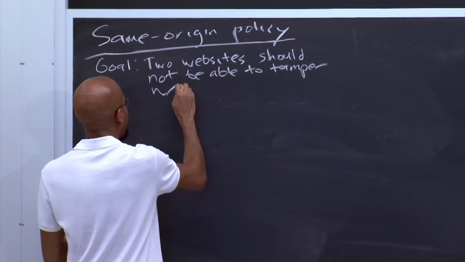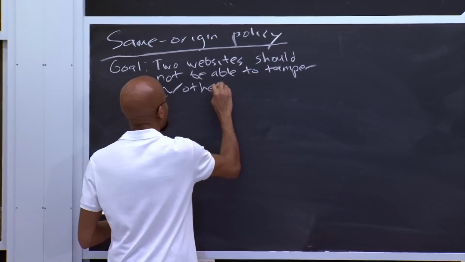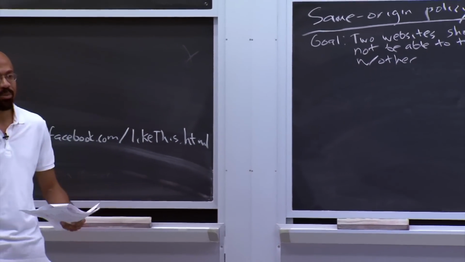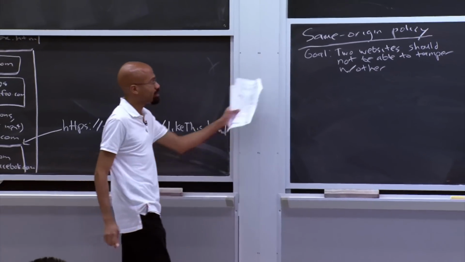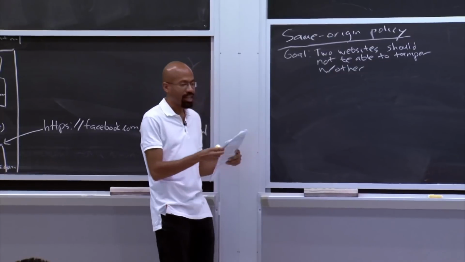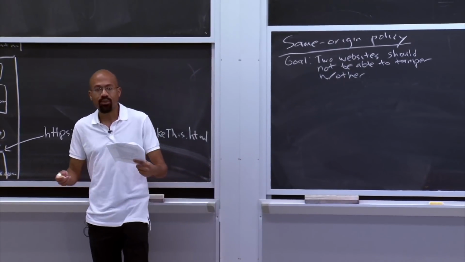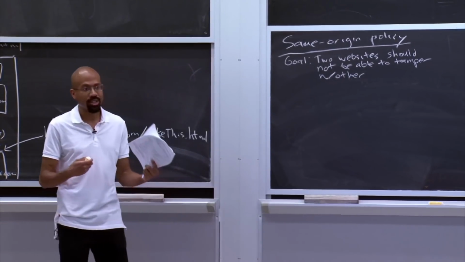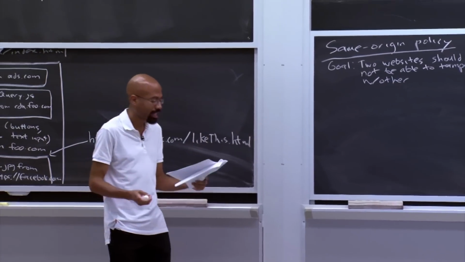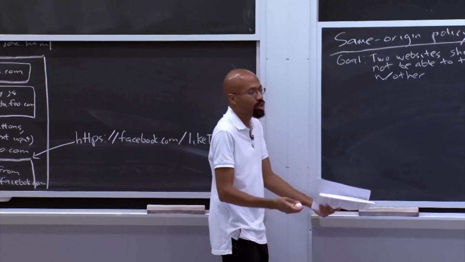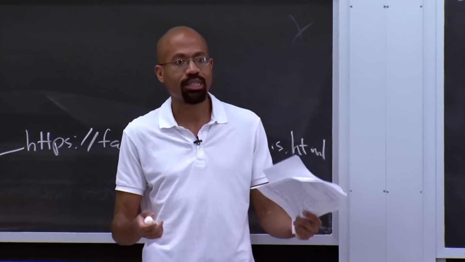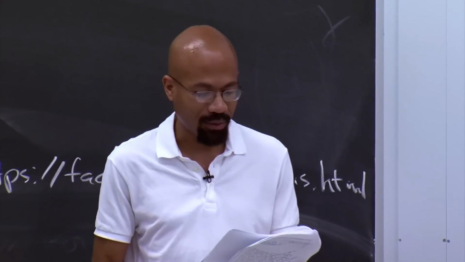And so defining what tampering means was actually easier when the web was simpler, right? But as we keep adding these new APIs, it's more and more difficult to understand what this non-tampering goal means. So for example, it's obviously bad if two websites which don't trust each other can overwrite each other's visual display, right? That seems like an obviously bad thing. It seems like an obviously good thing if two websites which want to collaborate are able to somehow exchange data in a safe way, right?